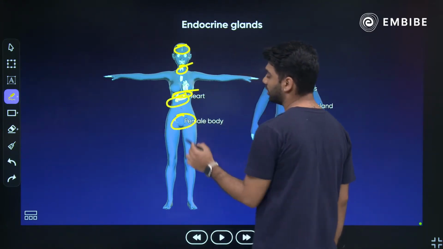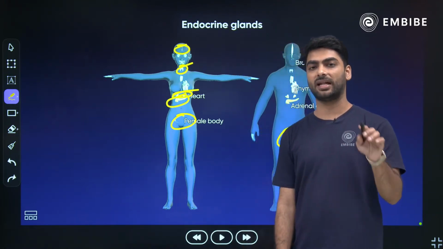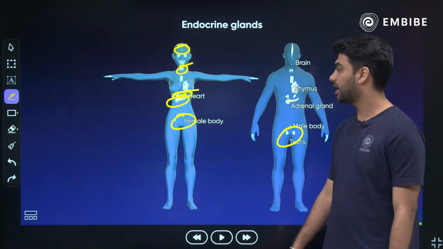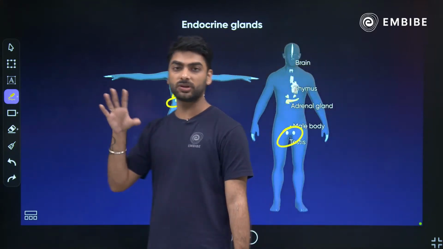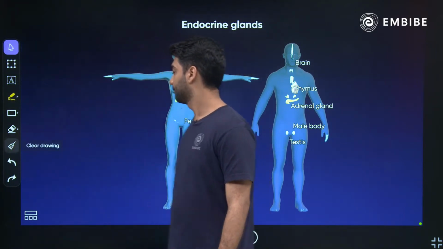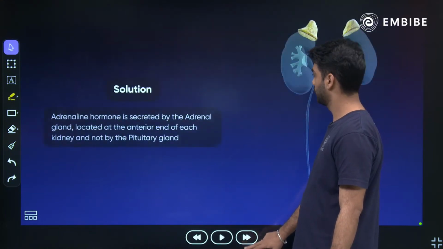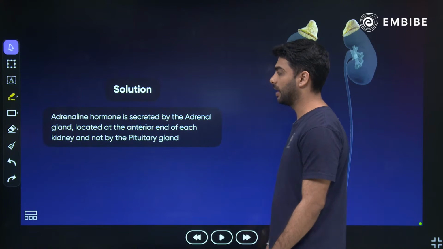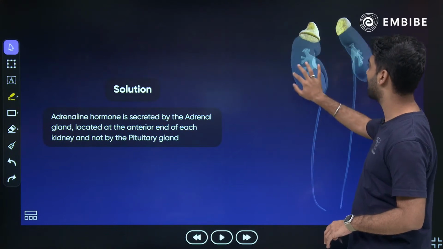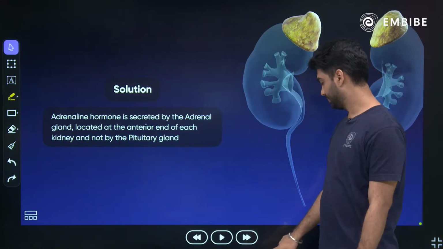Pancreas is a part of your digestive system. It also helps in the process of digestion by secreting enzymes like lipase, trypsin and amylase. So your pancreas is both endocrine as well as exocrine. Adrenaline hormone is secreted by the adrenal gland located on the top of the kidneys. You can see they are cap-like structures. You have got adrenal medulla and adrenal cortex, right?